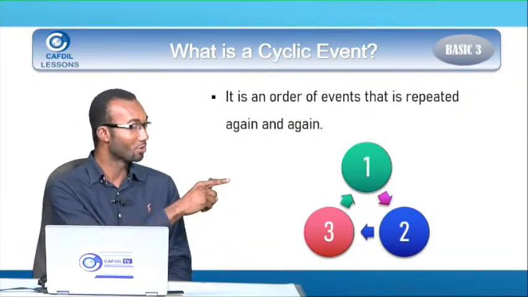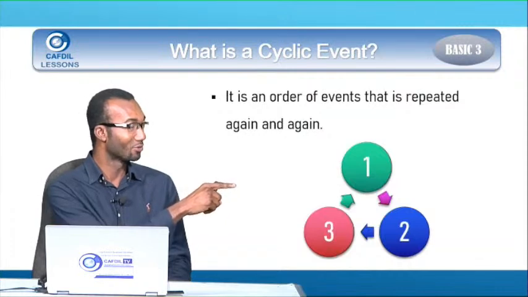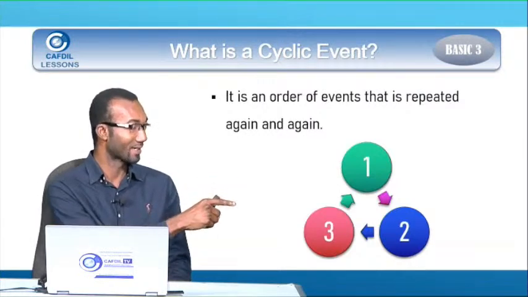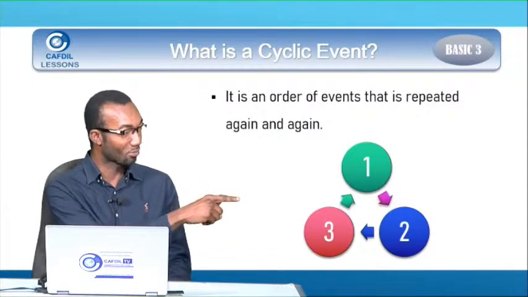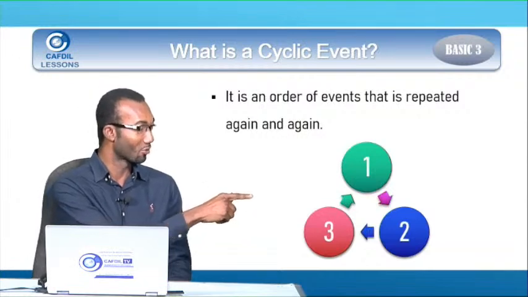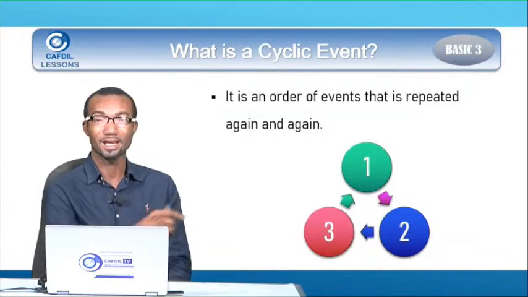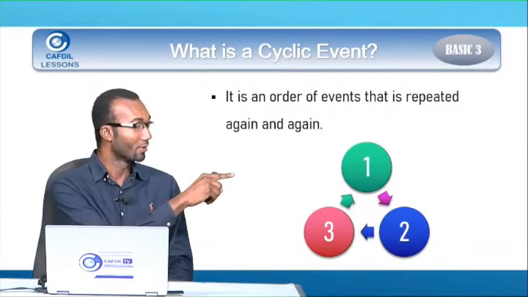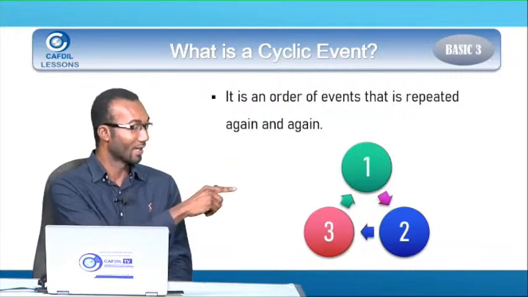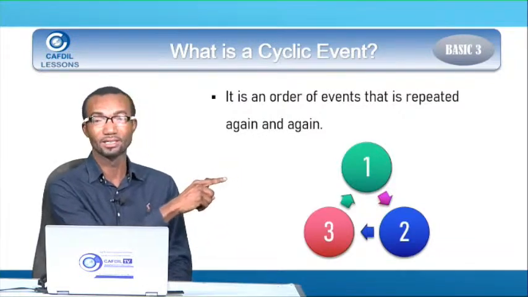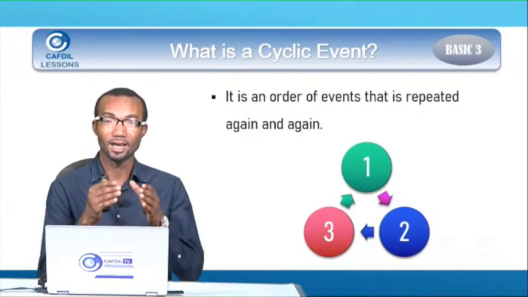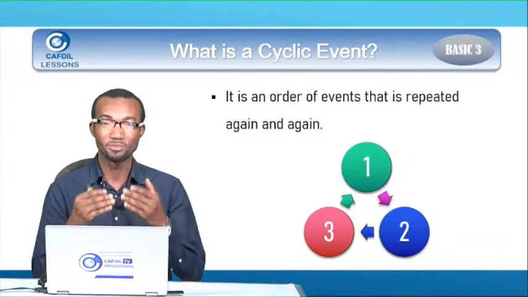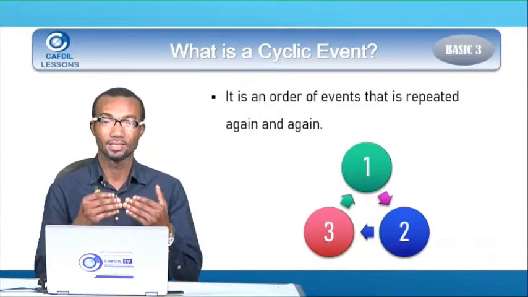You see that we don't jump from 3 to 2 and then to 1. Look at the direction of the arrows. From the green, where the 1 is, the arrow points to 2. Then from 2, it will point to 3. And then from 3, it will point to 1. That is an order. If it goes through 1, 2, 3, then it starts from 1, 2, 3 again. And it goes like that. And that is what we call cyclic events: an order of events that is repeated again and again.